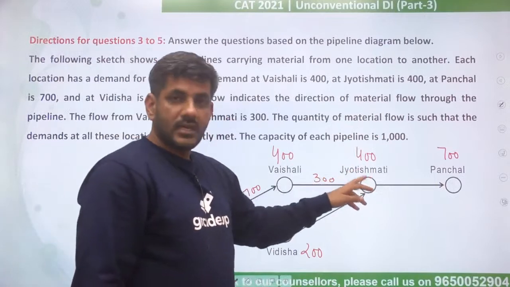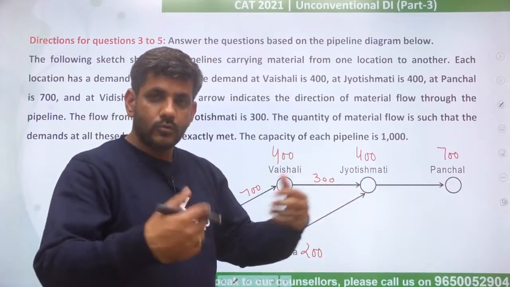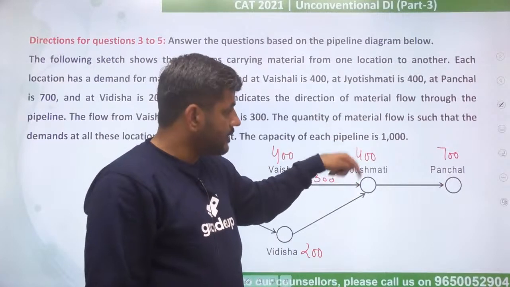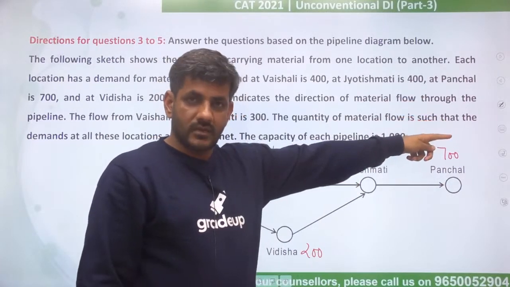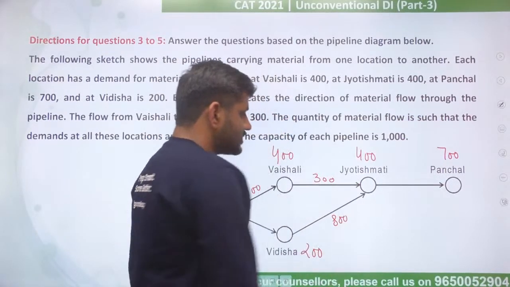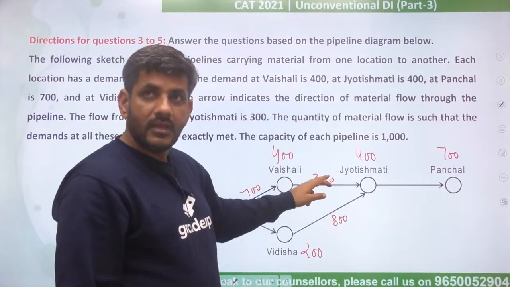Now Jyotishmati actually needs a total flow towards it of 1100 because they need 400 for themselves and they need 700 for Panchal. So can I say from this side 800 should come such that this 800 plus 300 will be 1100.